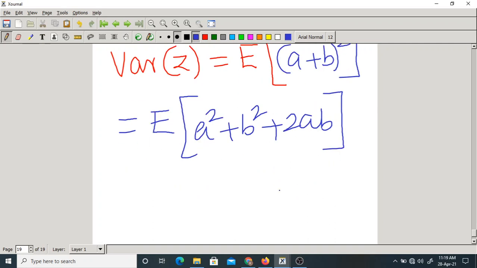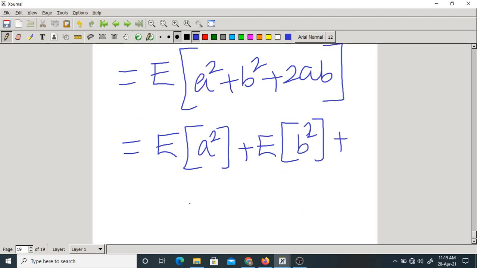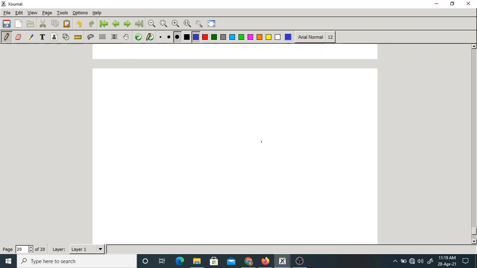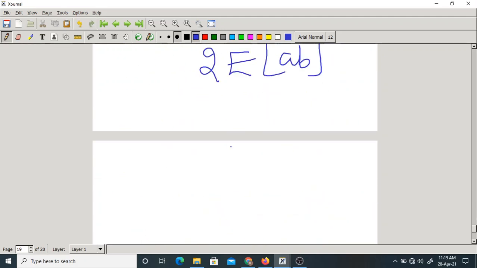You know already this expectation obeys linearity property, which means expectation of A square plus expectation of B square plus 2 is a constant, you can write outside the expectation, plus 2 into expectation of A into B. So let us resubstitute A and B. What is A? X minus mu x. What is B? Y minus mu y.